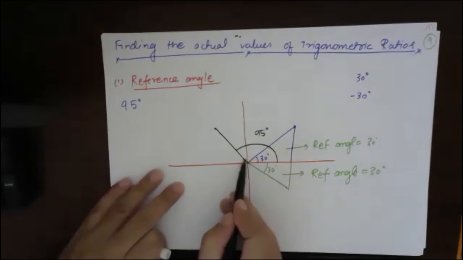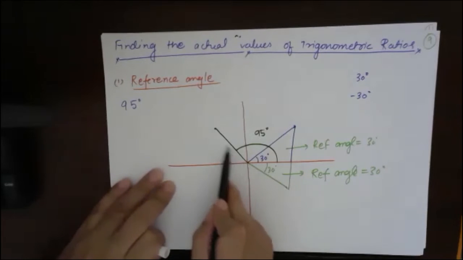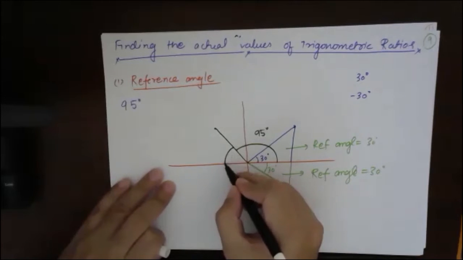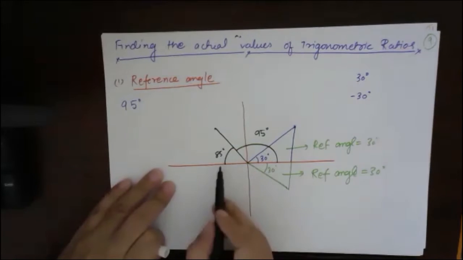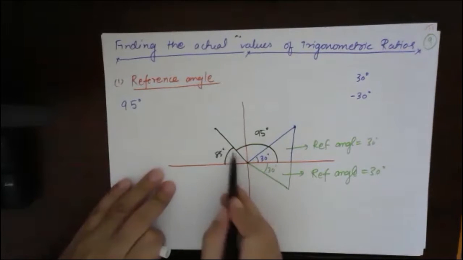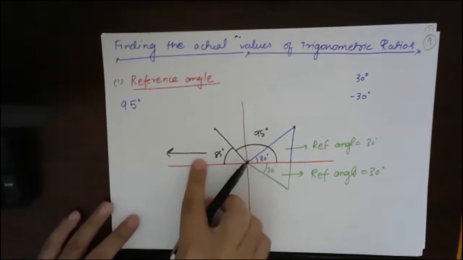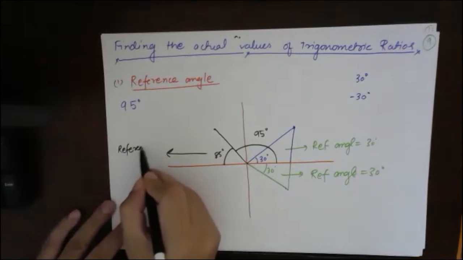So tell me, what is the shortest angle this line is making with the x-axis? What is this angle? This angle will be 85 degree. So the shortest angle this line is making with the x-axis is 85 degree. What is this 85 known as? This 85 will be known as the reference angle.